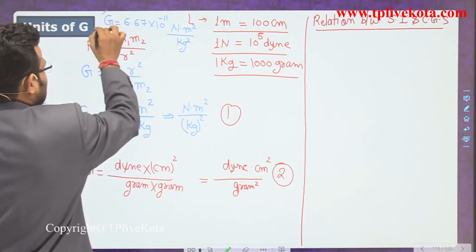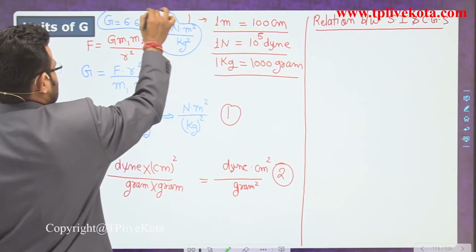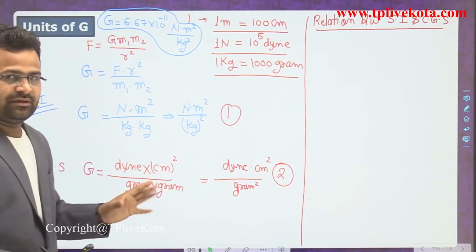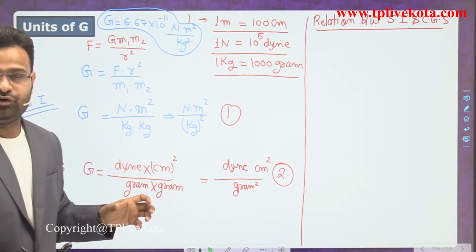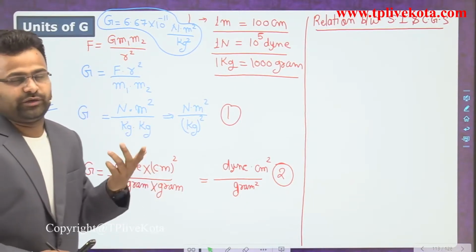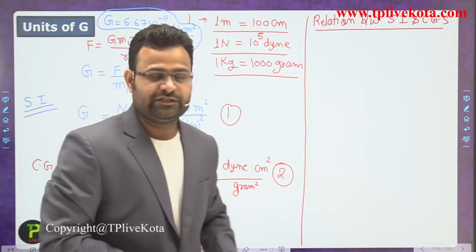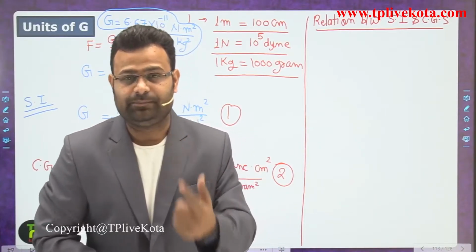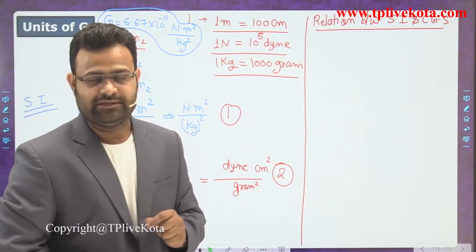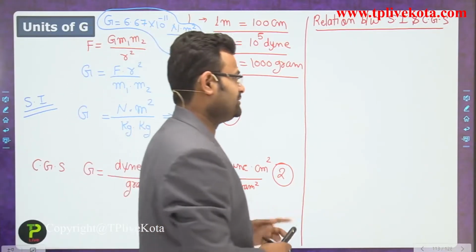That is the SI unit of capital G. Now find the value in the CGS system. Does it have the same value or is it different? It has a different power of 10. Why does it have a different power of 10? So first of all we derive that expression.